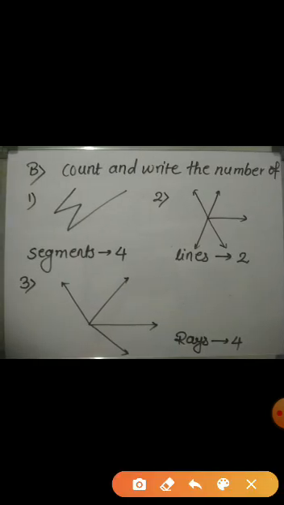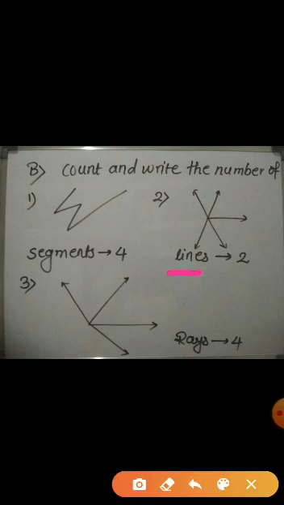Now the question number B. Count and write the number of segment, lines and ray. See the first figure. In this figure you are asked to count and write the number of line segment. So let us count. 1, 2, 3, 4. How many line segments are there? 4 line segment.